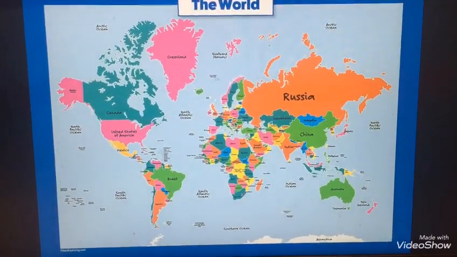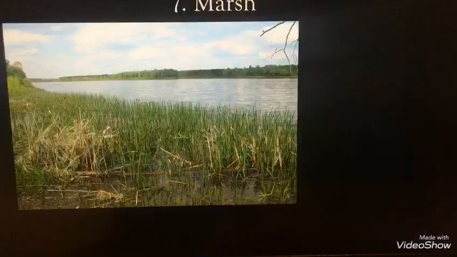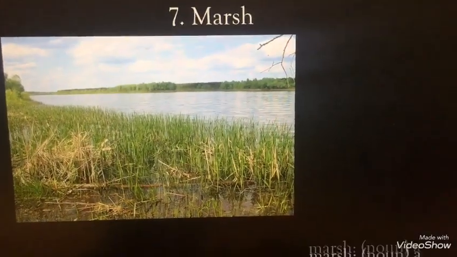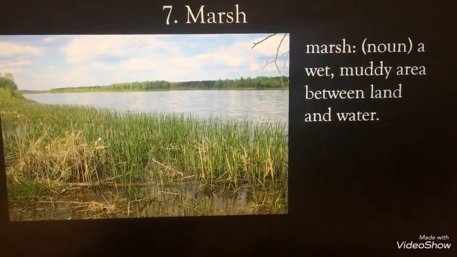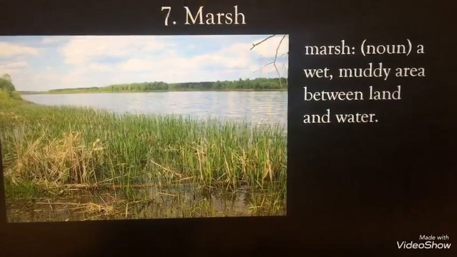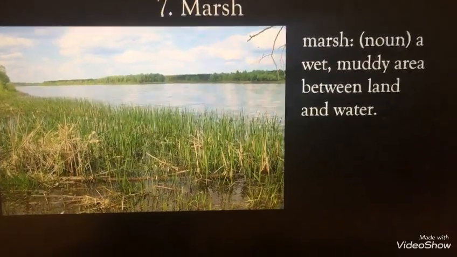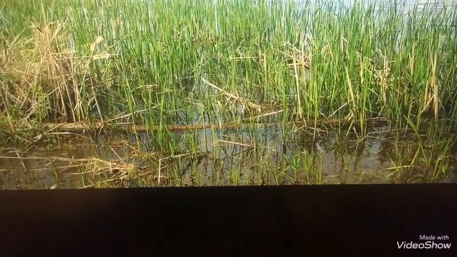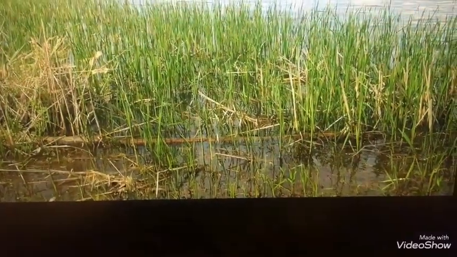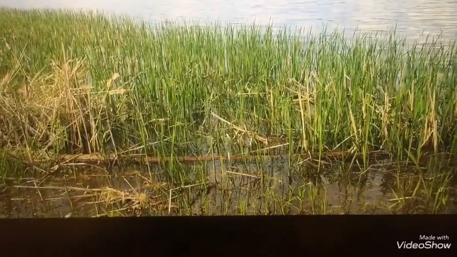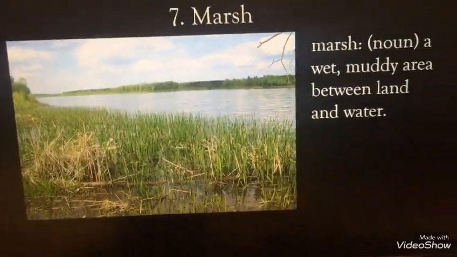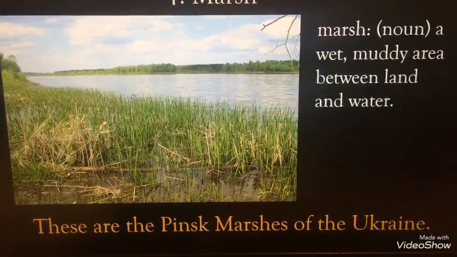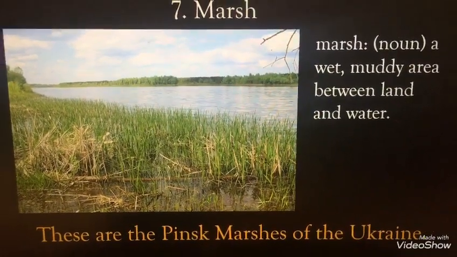Next stop is Ukraine. Marsh. What's marsh? Marsh is a noun, a wet, muddy area between land and water. Look here, you can notice a lot of mud and very little water. This is called marsh with the grass, okay? So what's this place? These are the Pinsk marshes in the Ukraine.